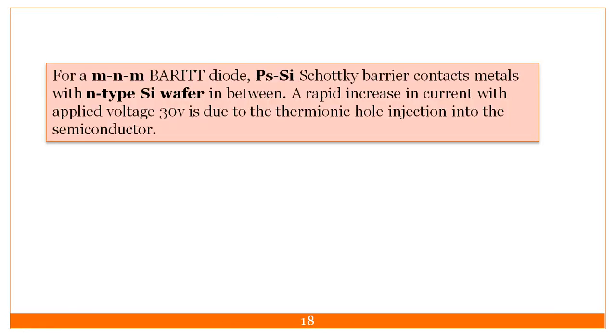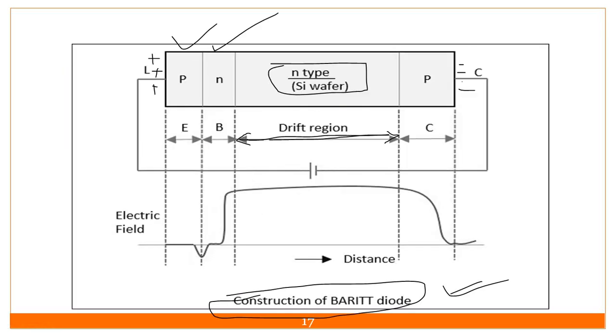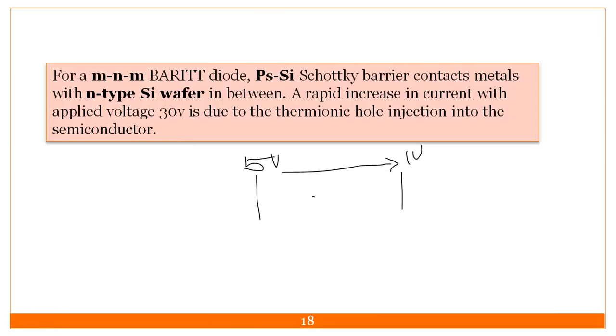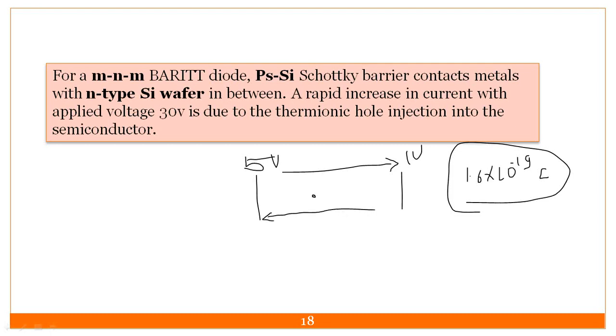Just a minute, I will give you one example based on this. Suppose this is my 5 volt and this is 1 volt. The current will flow from this end to this end, higher potential to lower. Now I have two charges, the holes and the electrons. The charge on an electron is 1.6 into 10 raised to minus 19. If I place one electron here, it gets attracted toward the more positive terminal.